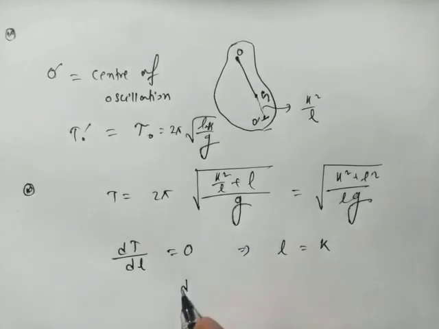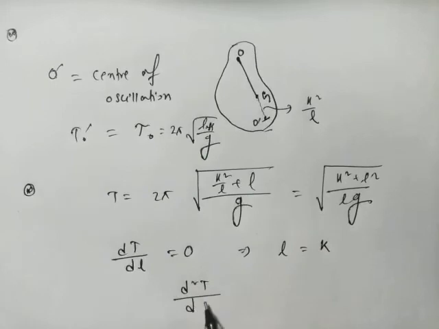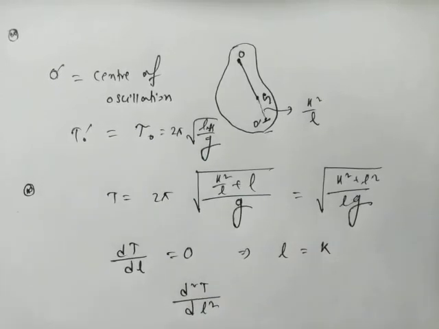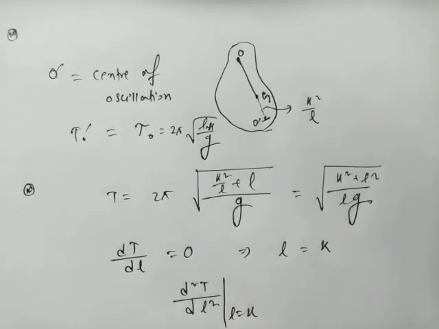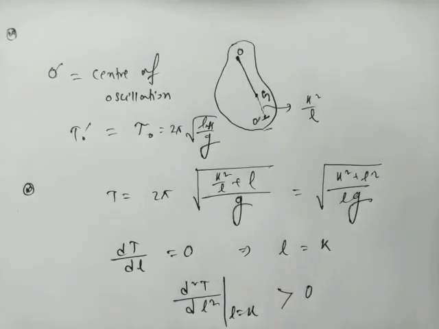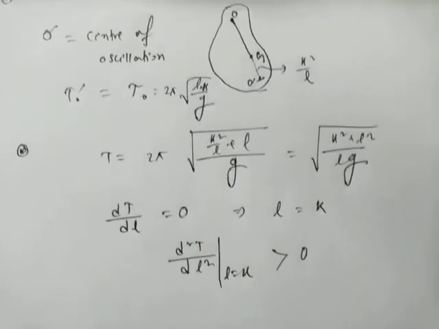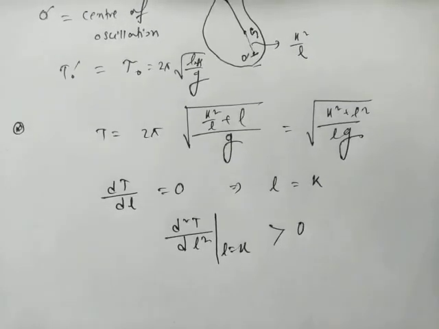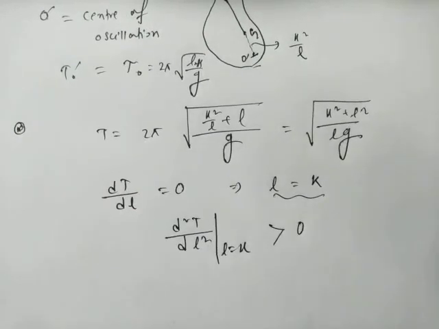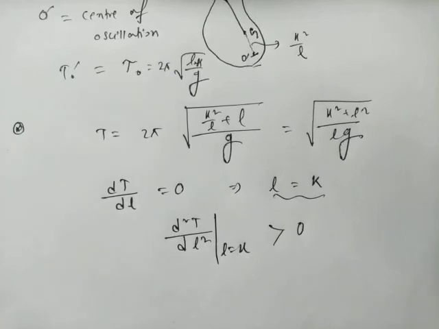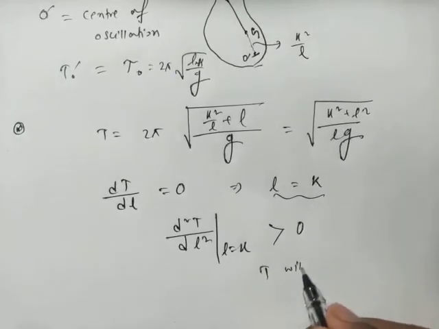And now if we take the derivative again with respect to L, that is d2t over dl2, then we will find that at this point L equals k, d2t over dl2 comes out to be positive, that is greater than 0. So we can conclude from the basic things of calculus that for this value of L, that is k, the time period t will be minimum.